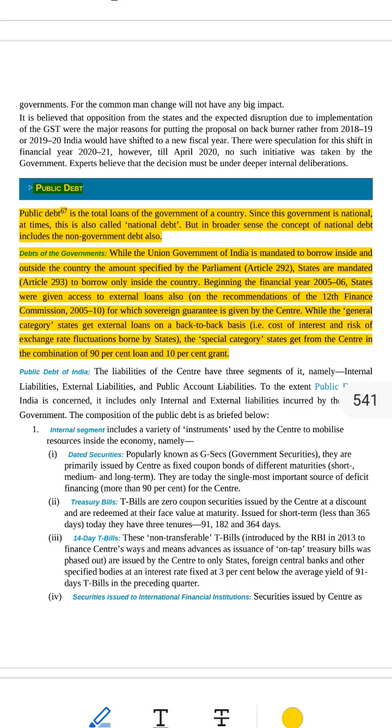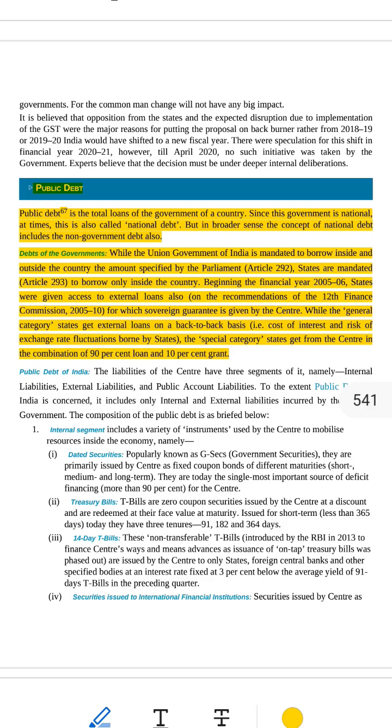States could take foreign loans, but they needed the central government's permission, and the central government gives a guarantee. This is called a sovereign guarantee, a promise that if the state cannot repay, the centre will help.